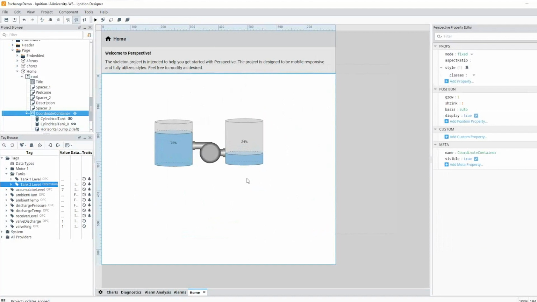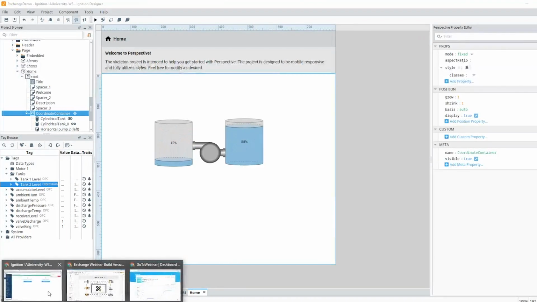And on those tank level tags, I'm storing history. And I'm showing the real-time values here. But wouldn't it be cool if I could do a historical playback function so that rather than just seeing the real-time state of these, and rather than just adding like a trend chart on these to show history, what if I could actually go back in time and have this play like what these values were doing yesterday or 5 minutes ago and show it as if it was a live HMI? That's what one of these resources in the Exchange gives you.